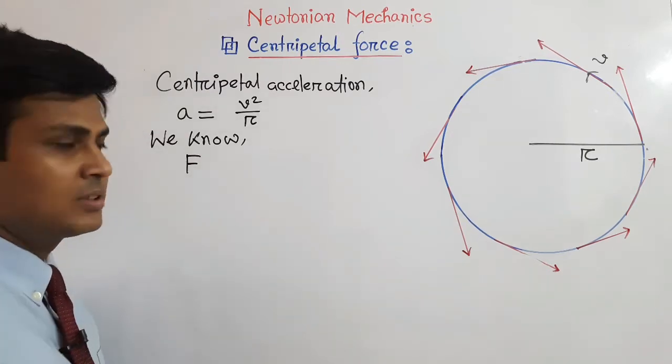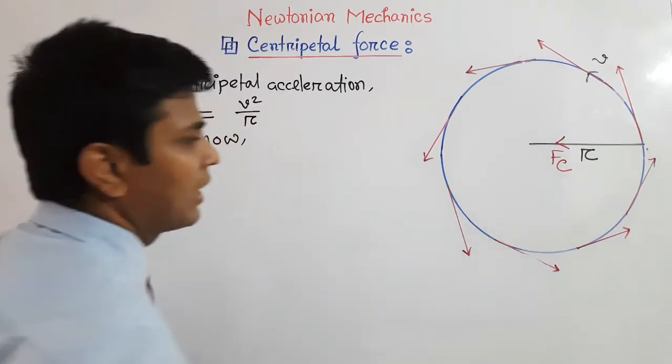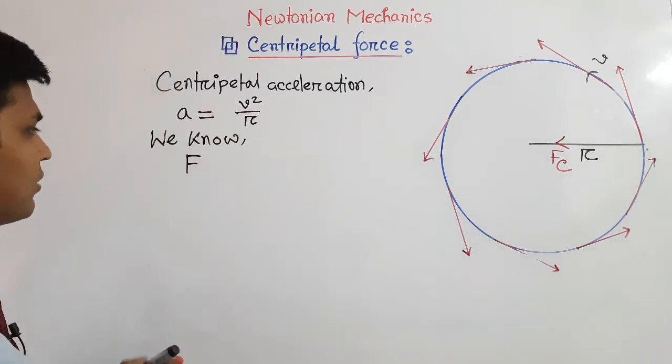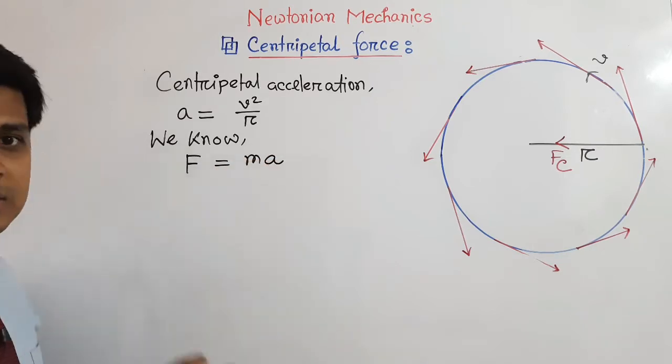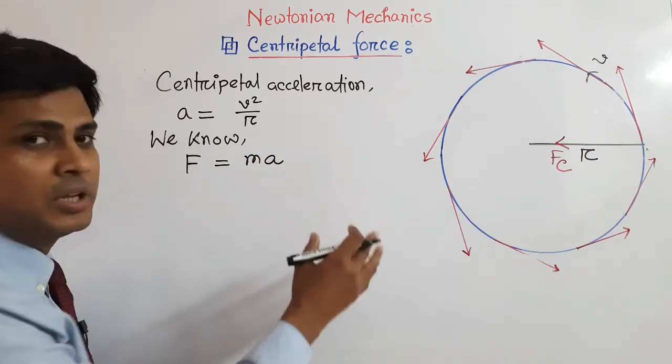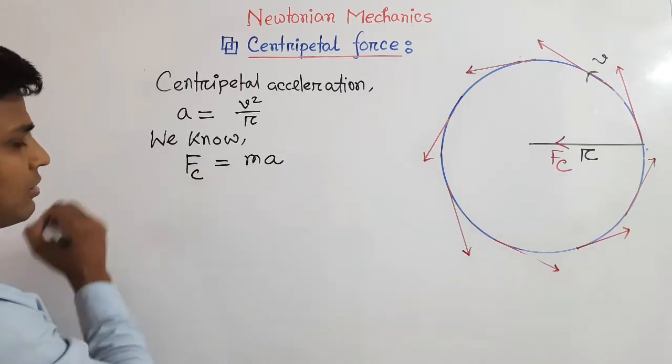Suppose this force is represented by Fc. So we can write F equals m a, and this force is responsible for keeping the body in motion in the circular way. So we can say this is the centripetal force.